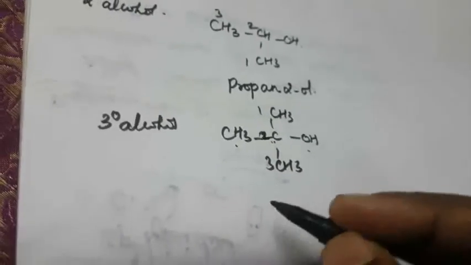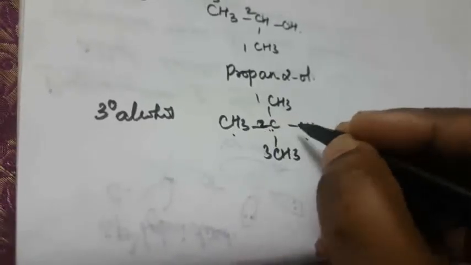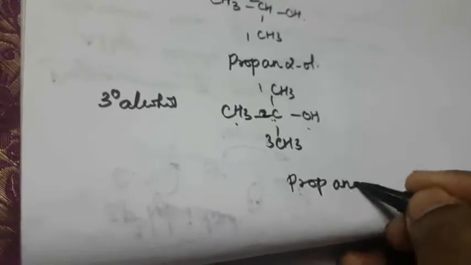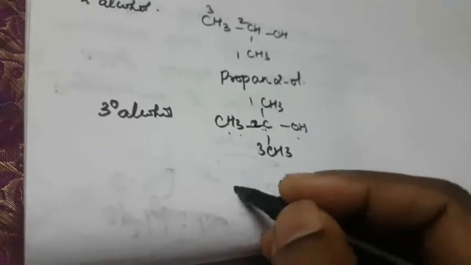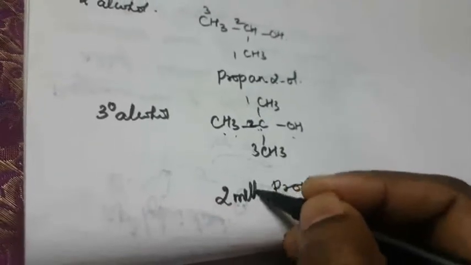How to name this compound? First, when more than 2, the functional group comes as suffix, the substituent group comes before the root word. So what is the root word here? That is prop. The compound is saturated, propane. Okay, which position? The second position containing the alcohol group. So what comes before the root word? So 2 methyl. 2-methylpropan-2-ol. Okay, so this is the tertiary alcohol.